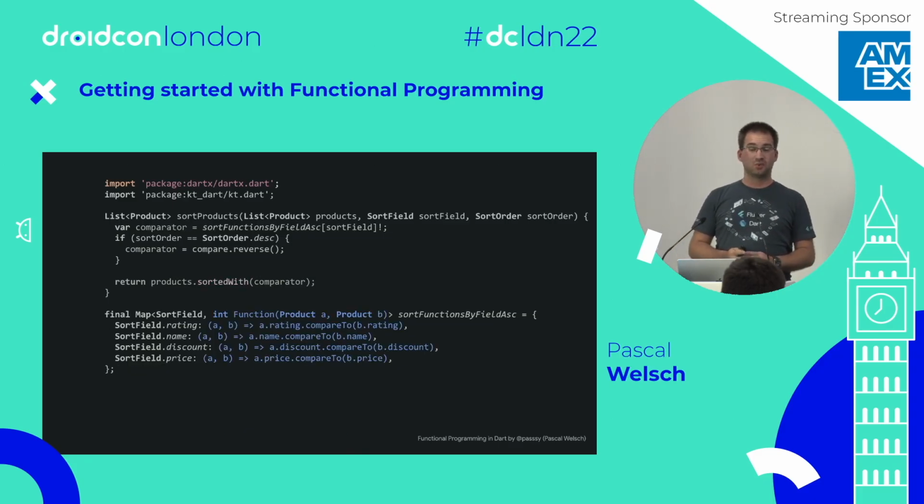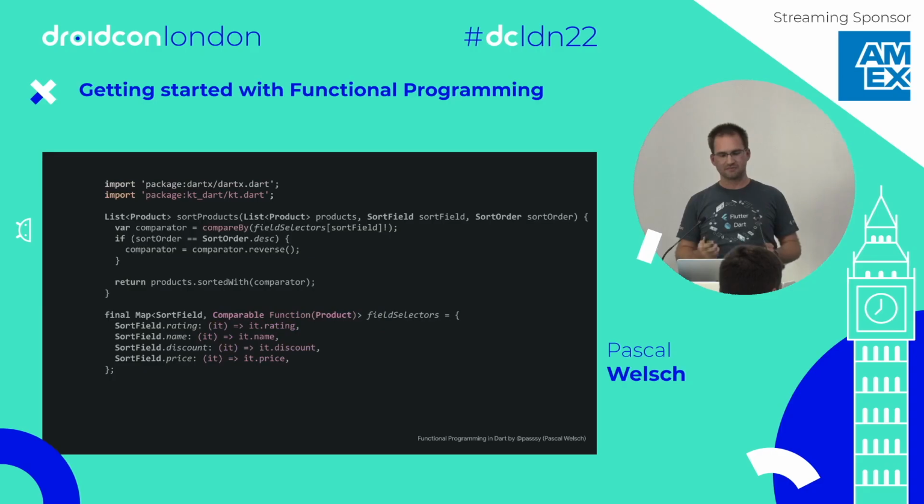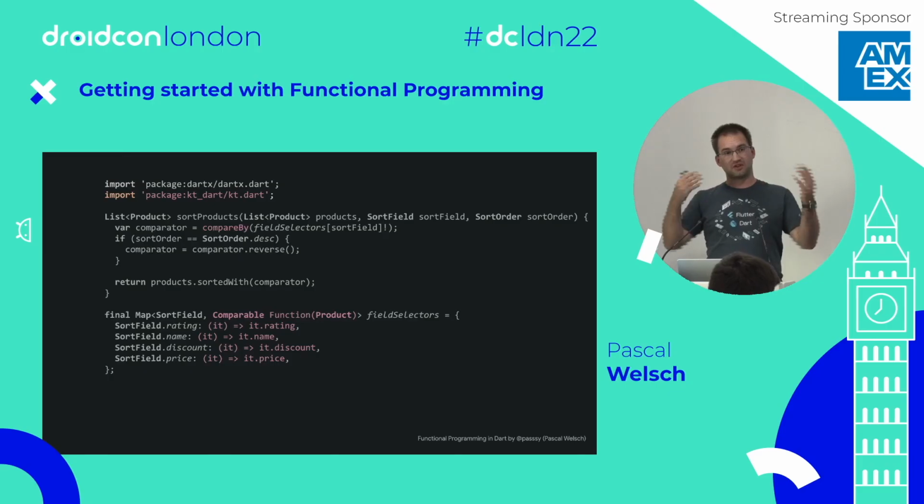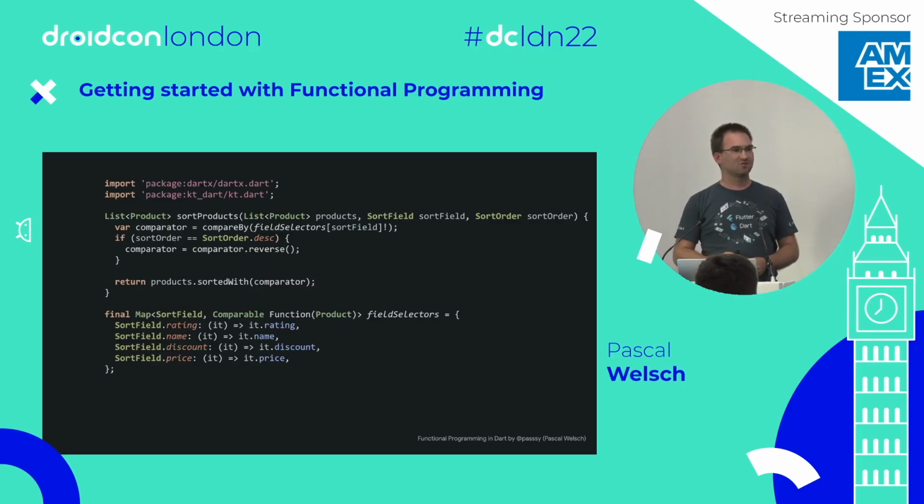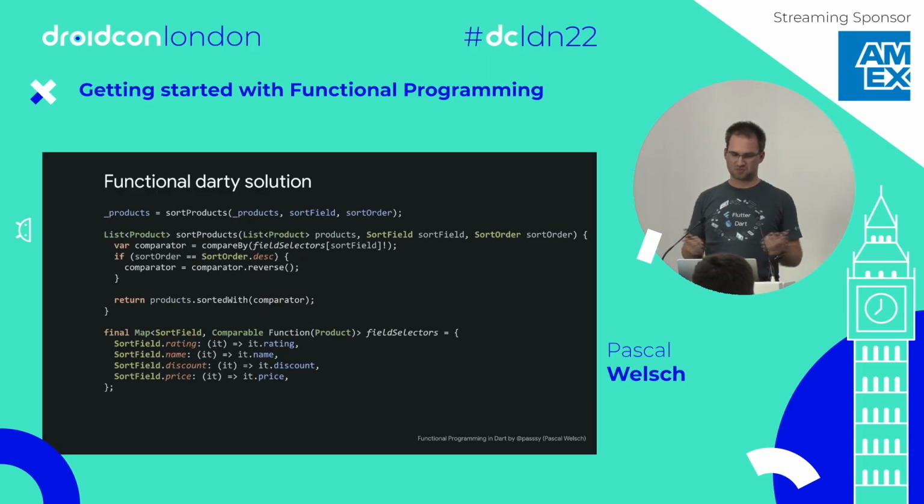The last thing we can improve, it's just a little thing, but you can see here the lambdas basically call a.rating, compare by b.rating twice. So a.rating and b.rating are quite similar, so we can replace that by just using a lambda which gives us it.rating, and use the compareBy function also from the ktdart package to create a comparable by comparing the same field of all objects. This, my friends, is the final solution I want to present you today, and I call it the functional Darty solution because it's a bit more Dart.